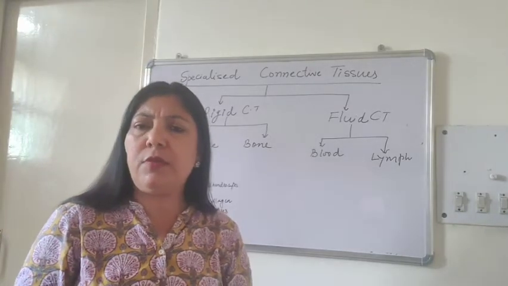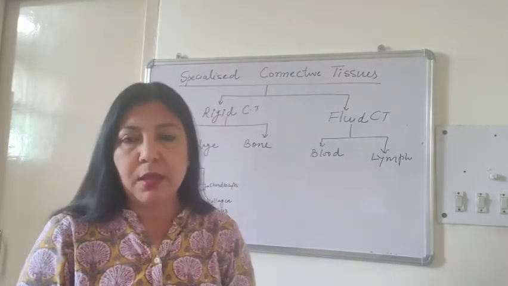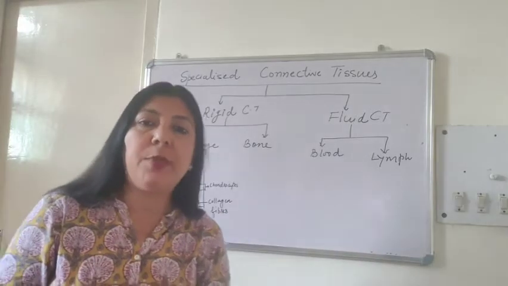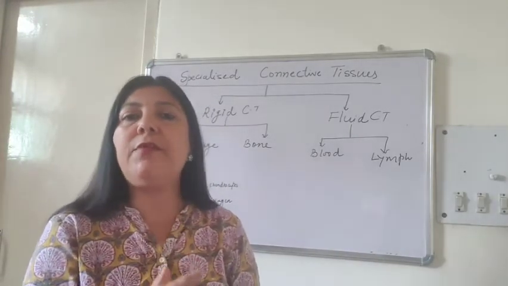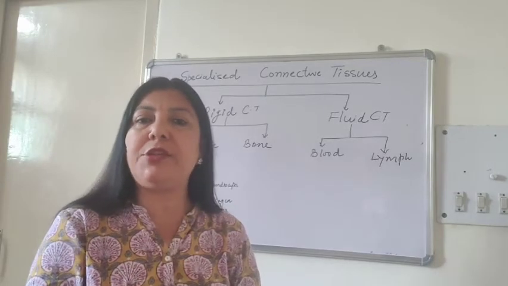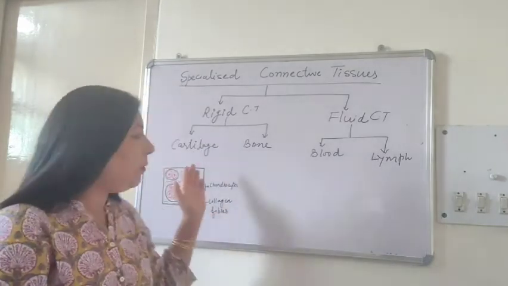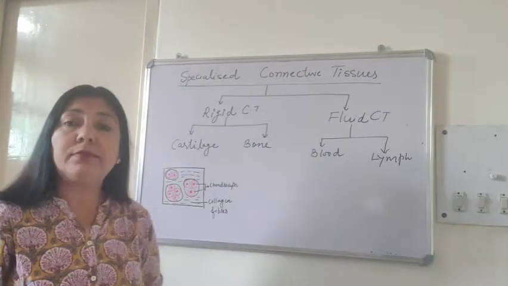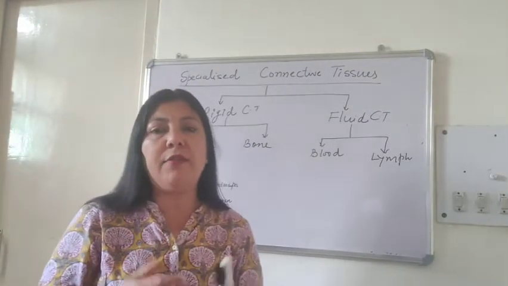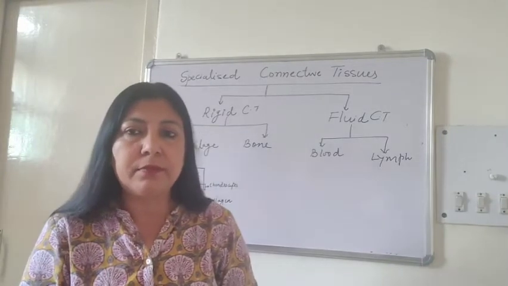Now first question is, why are they called specialized? They are called specialized because they have got special types of cells in them which give them a characteristic feature. So let's begin with the first type, that is cartilage. Cartilage is present at various places in our body.